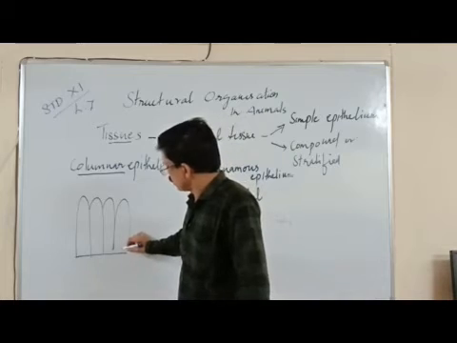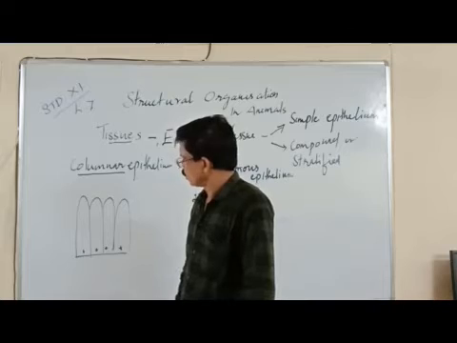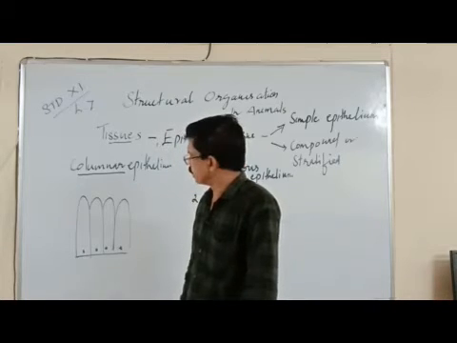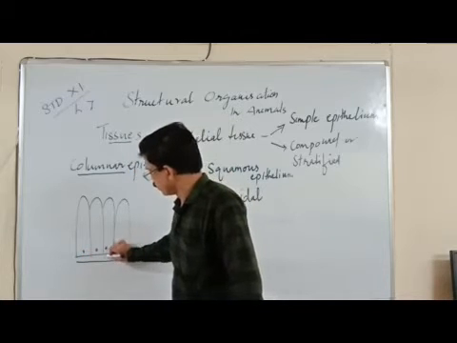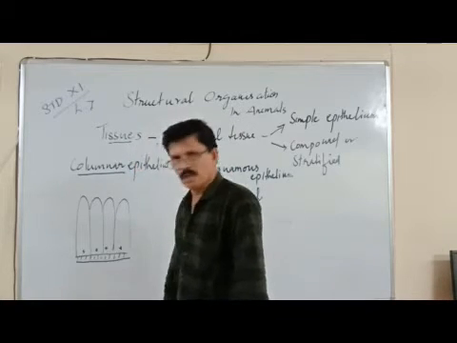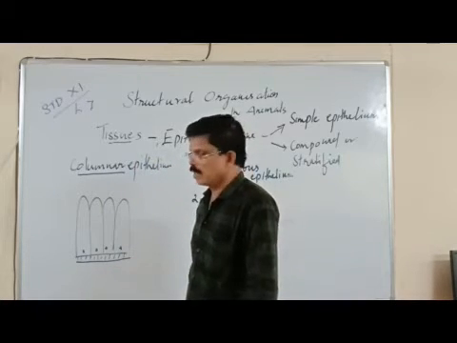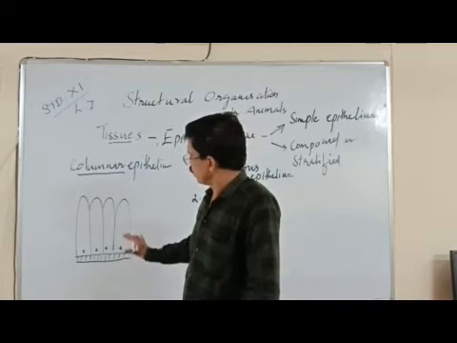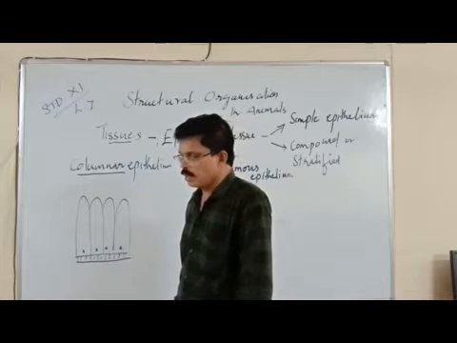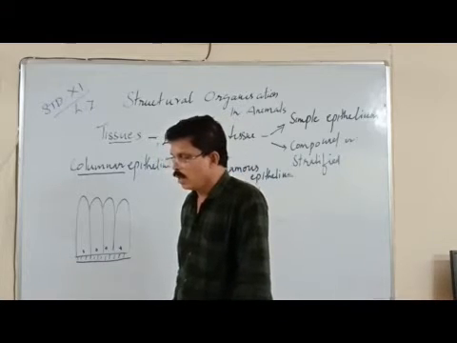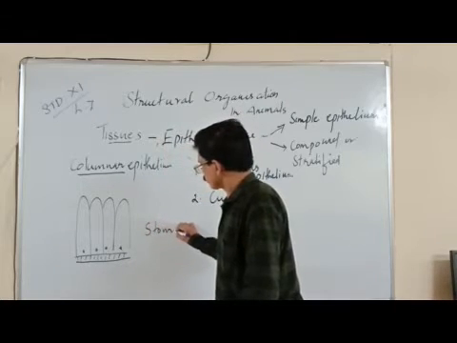The nucleus is seen at the base of the cells. And there is a fibrous basement membrane which separates the columnar epithelium from other underlying tissues. So we can say columnar epithelium is made of very tall cells, column-like or pillar-like cells, and they are usually found in the stomach and intestine.